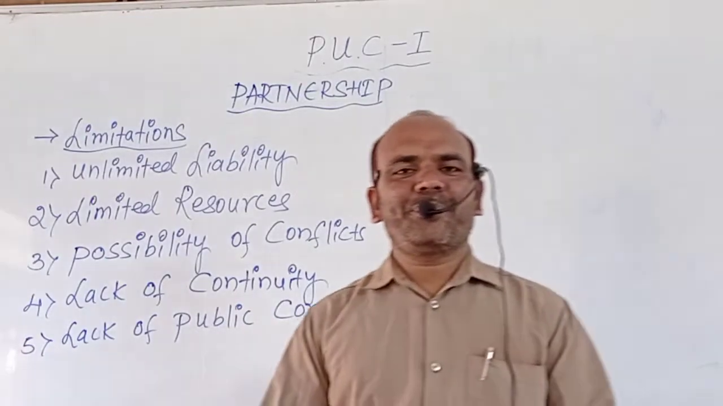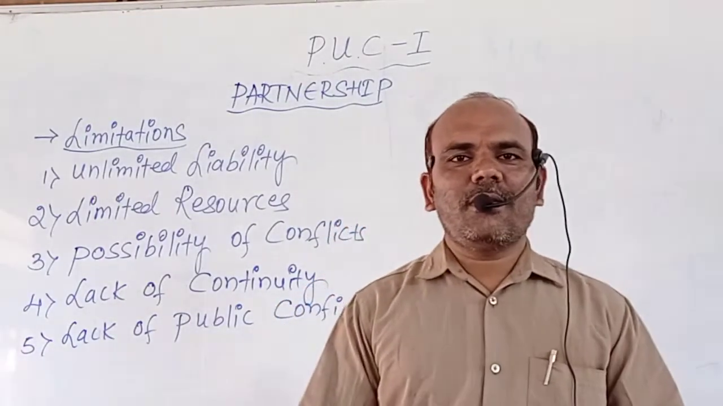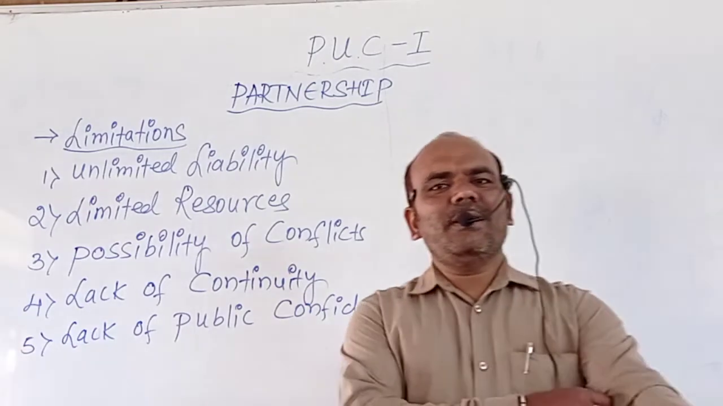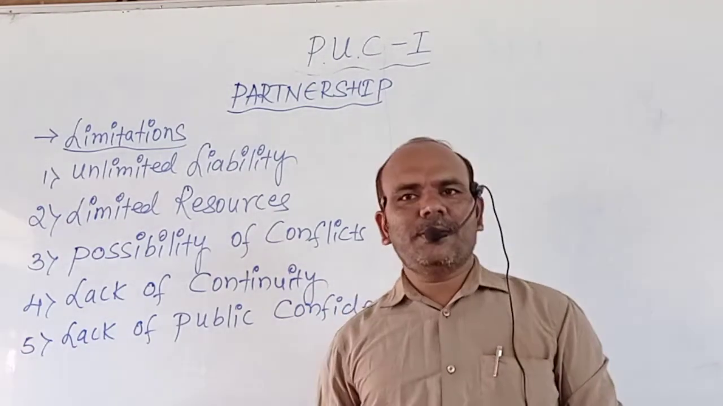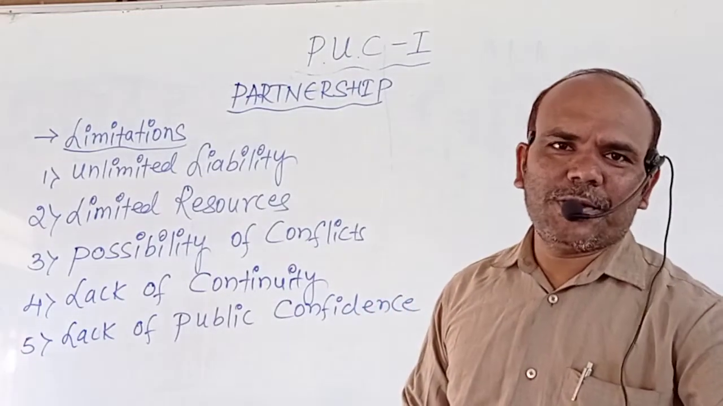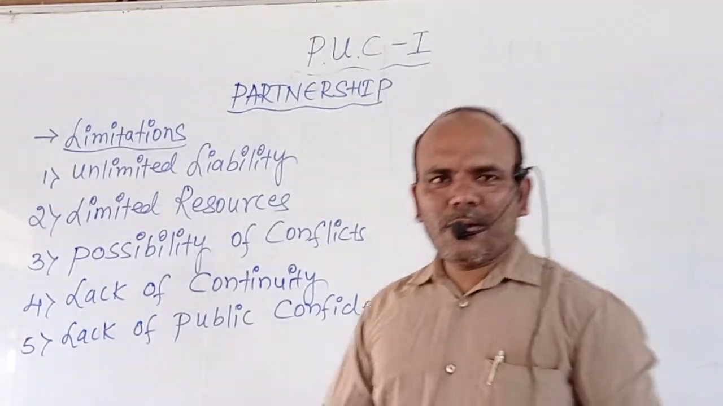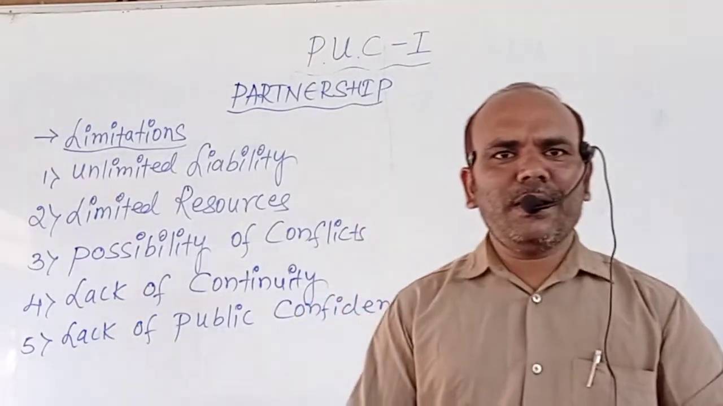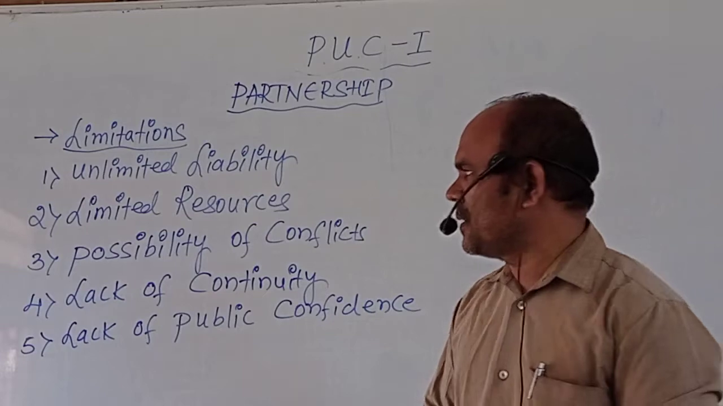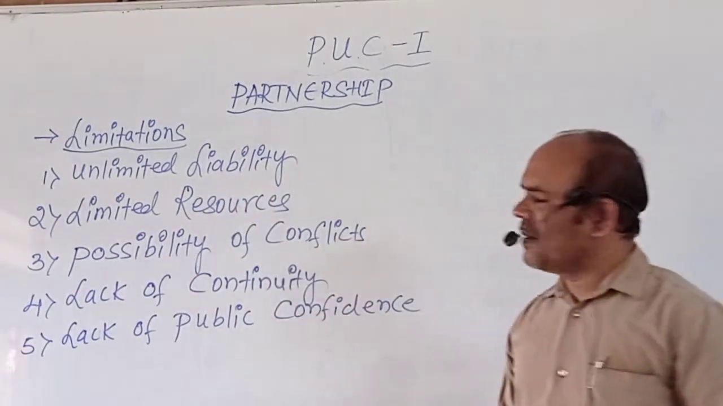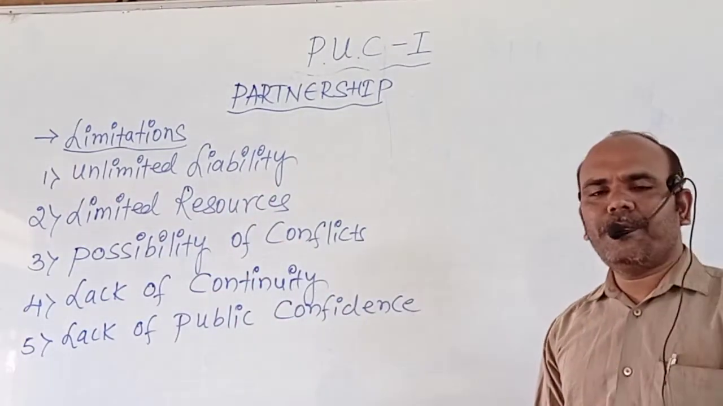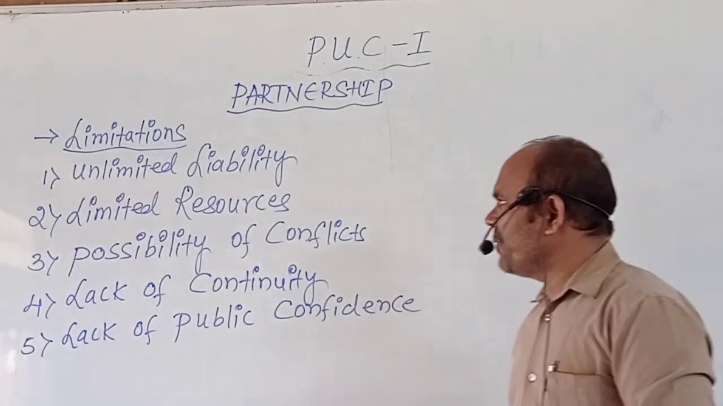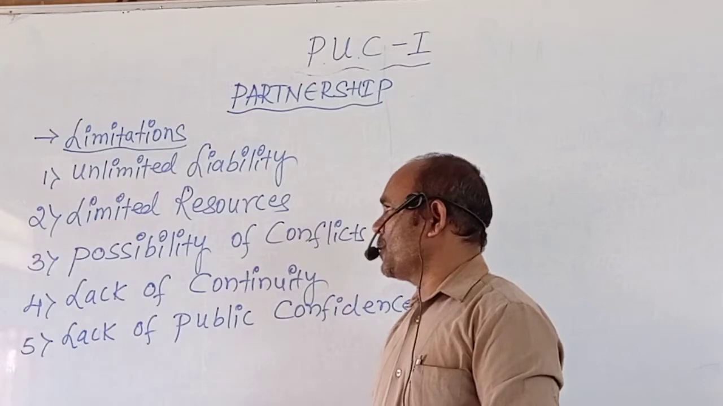Hello dear students, in the previous video we studied the limitations. I explained only one limitation relating to the partnership form of business organization. Let us move on: there are five limitations in the partnership form of business organization. You know very well the unlimited liability of partners. Then we will move to the second one, limited resources.